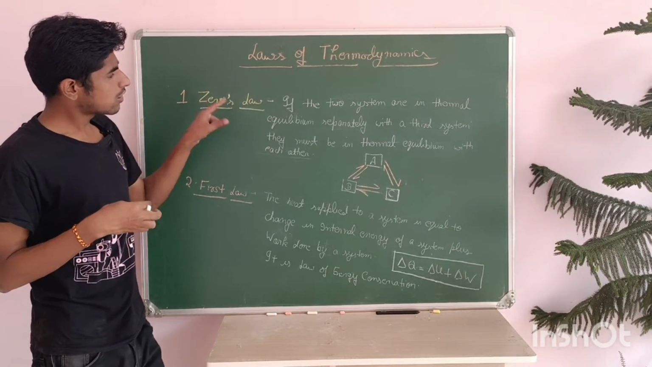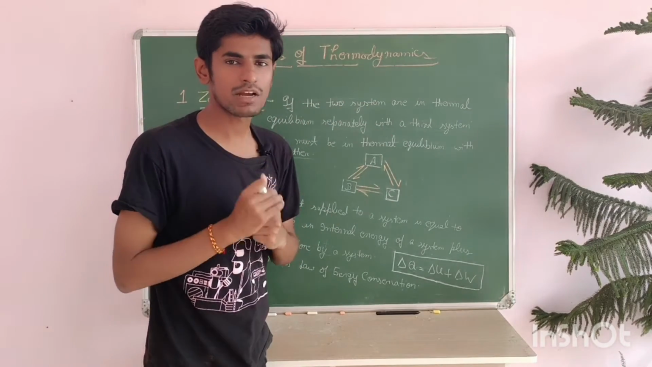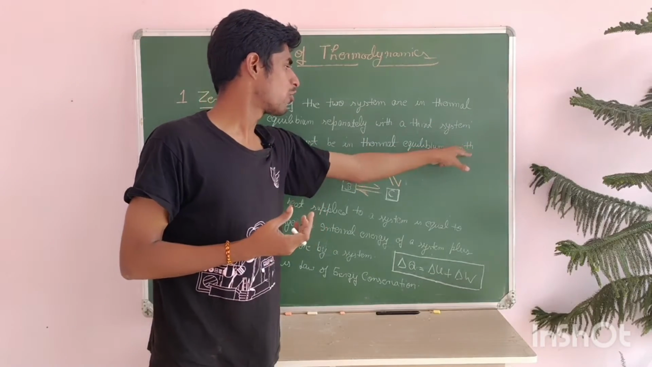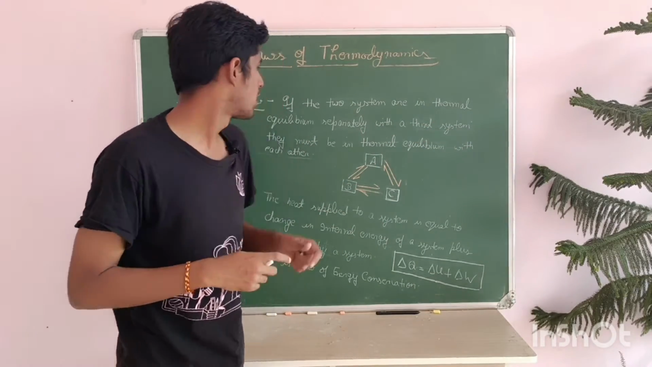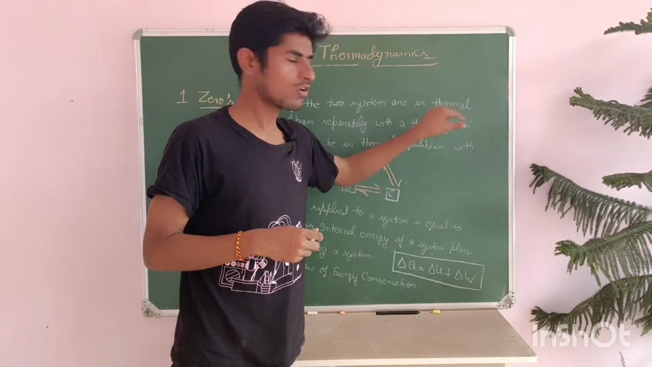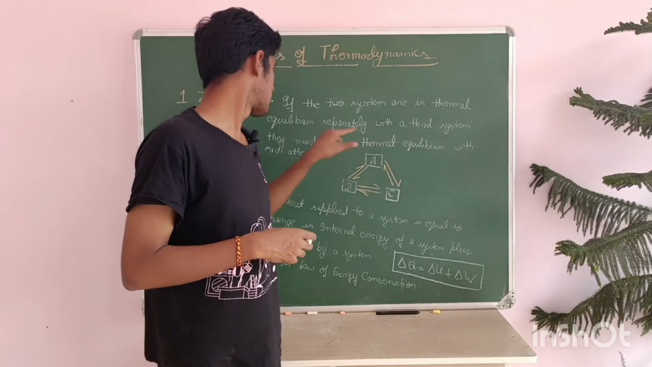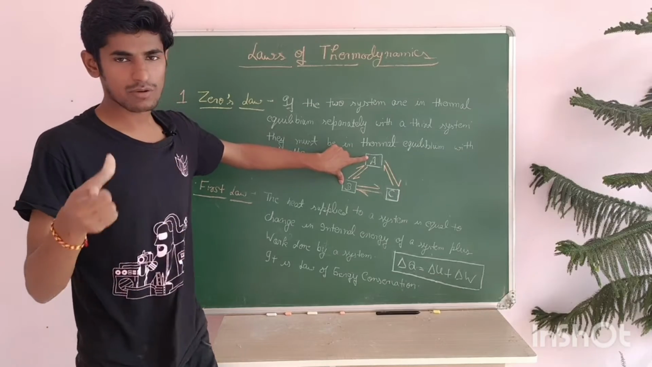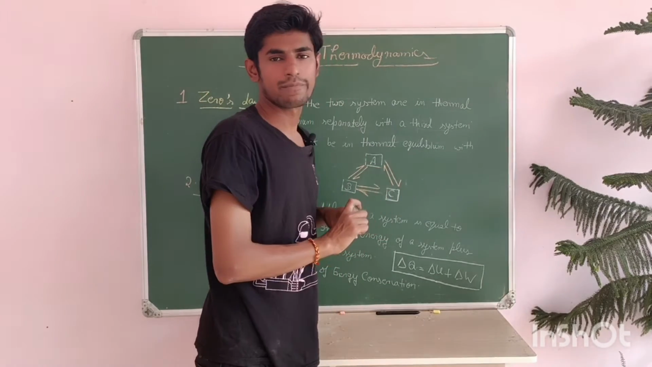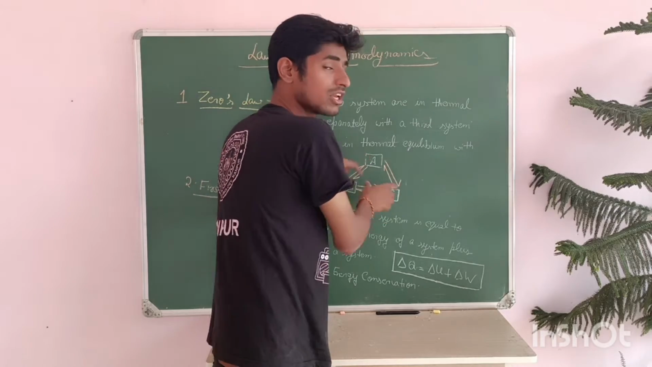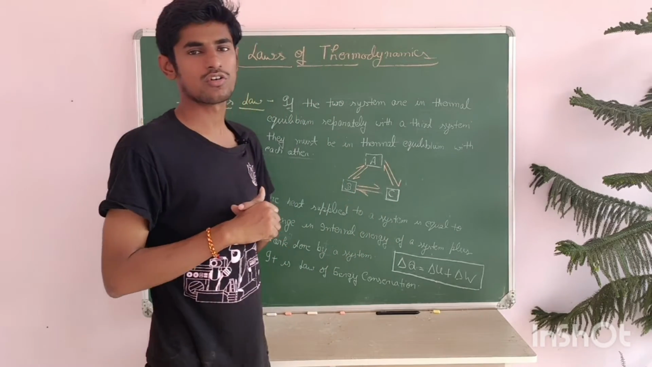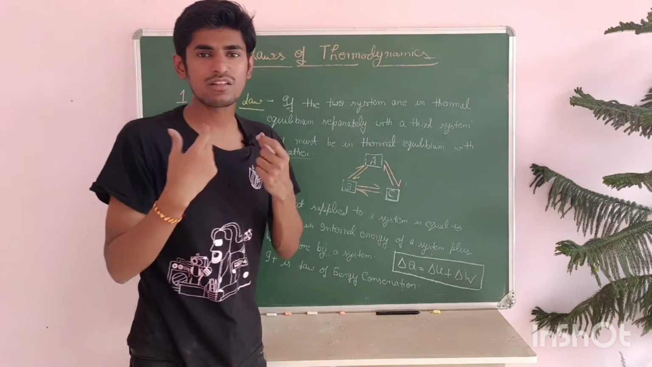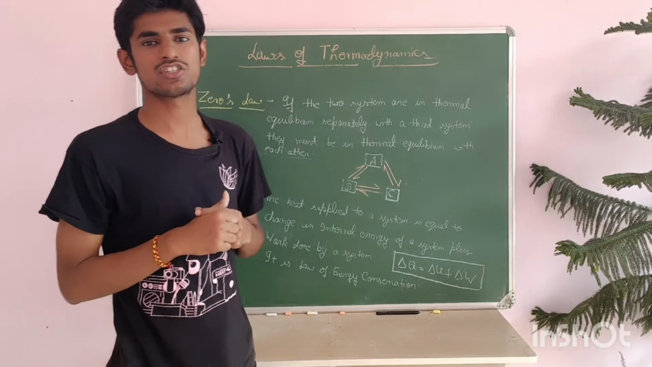The zeroth law says that if two systems are in thermal equilibrium separately with a third system, they must be in thermal equilibrium with each other. Suppose A and B are in thermal equilibrium and A and C are in thermal equilibrium, then B and C will be in thermal equilibrium. That is the zeroth law.